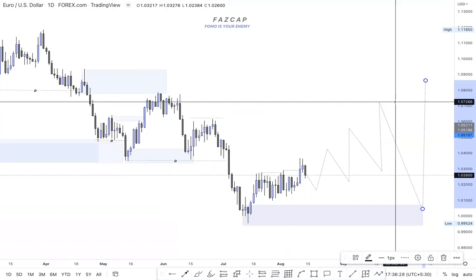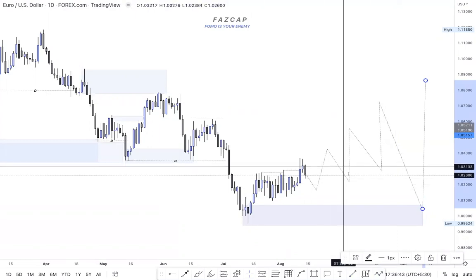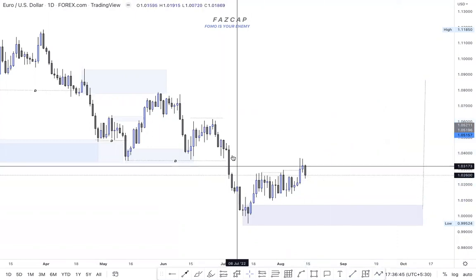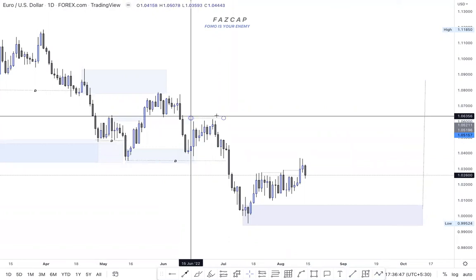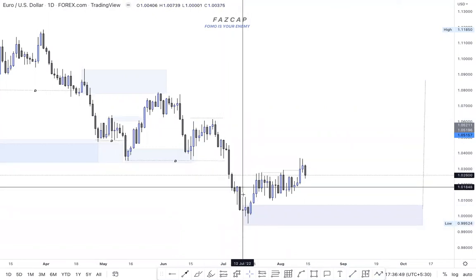I will also go to the lower time frame, but I'm showing you the higher time frame intention, what I am expecting from the market. I'm not saying that it will happen tomorrow, this week, or next week, but this is a chance. This is a 50% chance that market can do something like that, because market gives this POI, builds a liquidity. It can also happen the same way.